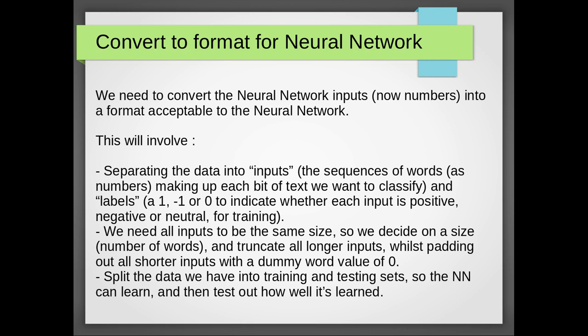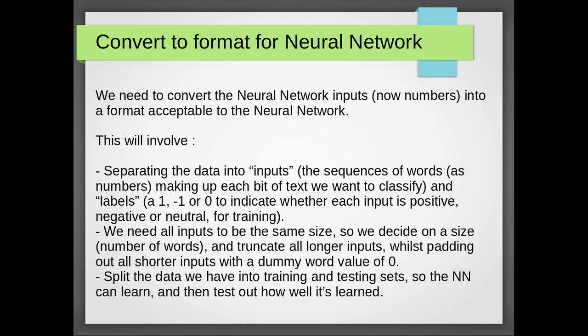But as well as doing that, we also need to convert those inputs, which are now numbers, into a format that's going to be acceptable to the neural network. Now, if you're using something called Tensorflow, which, as I say, we'll send you links to at the end, this involves creating something called a tensor. I'm not going to explain what a tensor is here. If you are interested, believe me, there is a huge volume of literature out there. Most of it will blow your mind. It's kind of an abstraction of the idea of a vector, but don't worry too much about that.